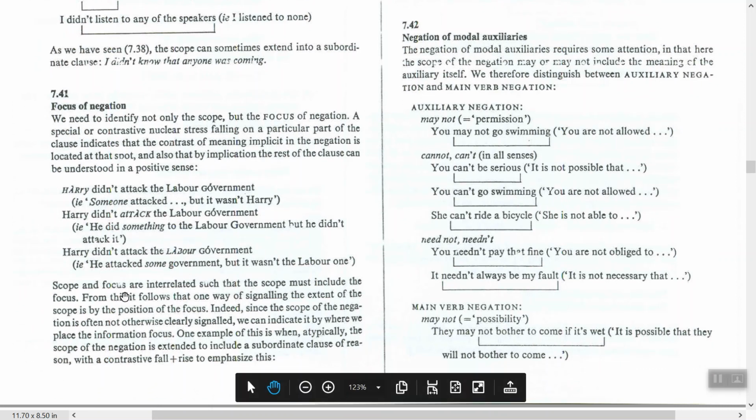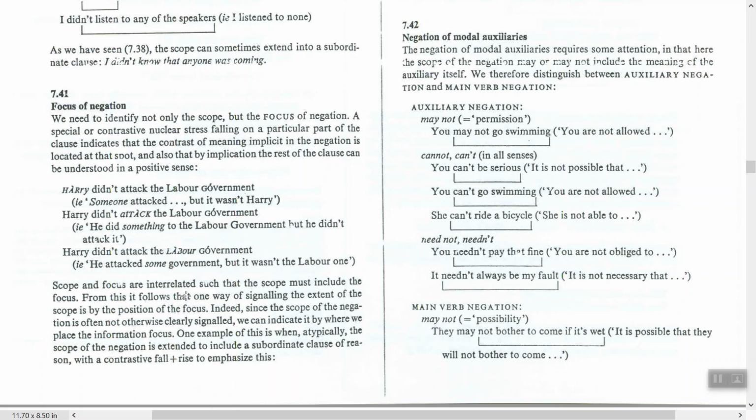Yes, so scope and focus are interrelated. They are interlinked with each other, such that the scope must include the focus. You see here? The scope must include the focus. Yeah, scope of negation.